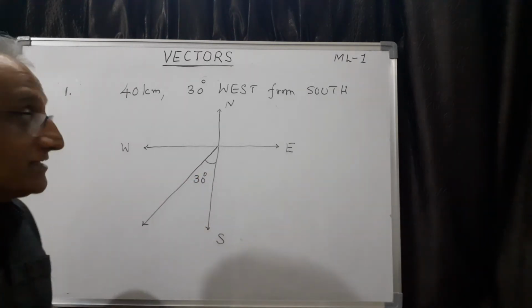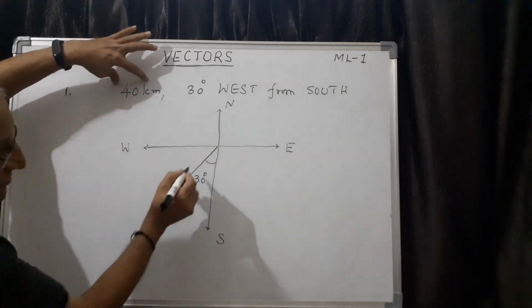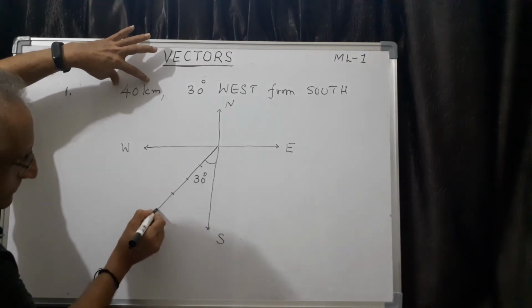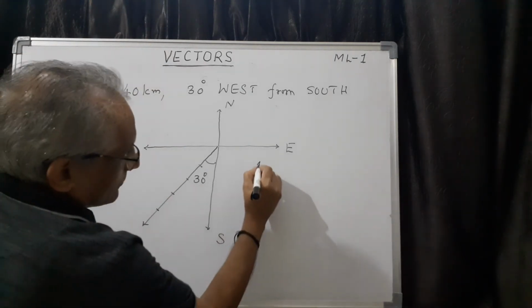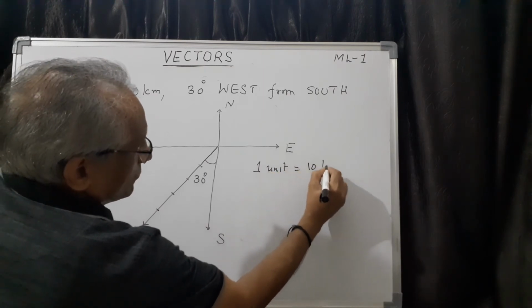Now to represent the displacement of 40 kilometer, you have to use a unit, say 1 unit, 2 unit, 3 unit, 4 unit. Suppose 1 unit equals 10 kilometer.